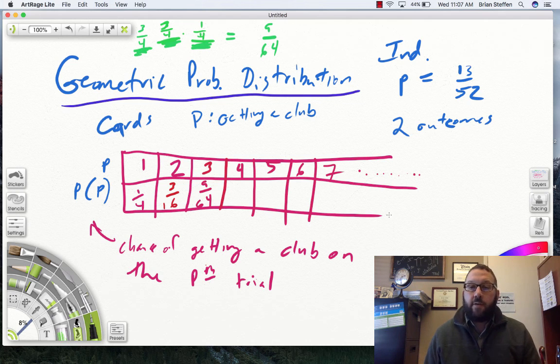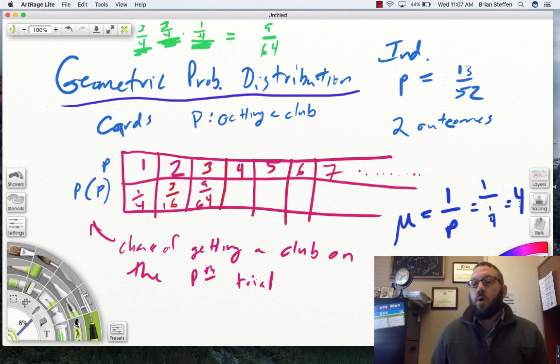The expected value of a geometric probability distribution is equal to 1 over p. So if p is 1/4, I would do 1 divided by 1/4, dividing by a fraction means multiplying by the reciprocal. This is equal to 4.